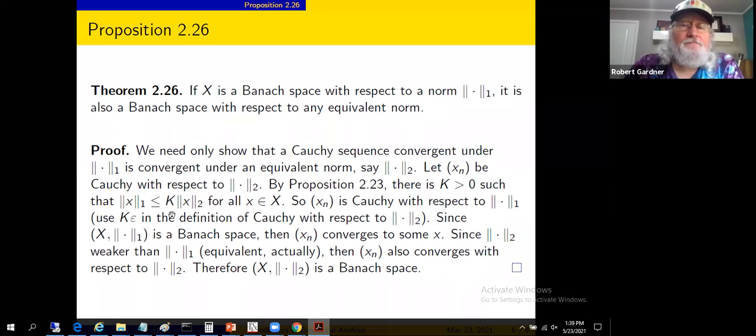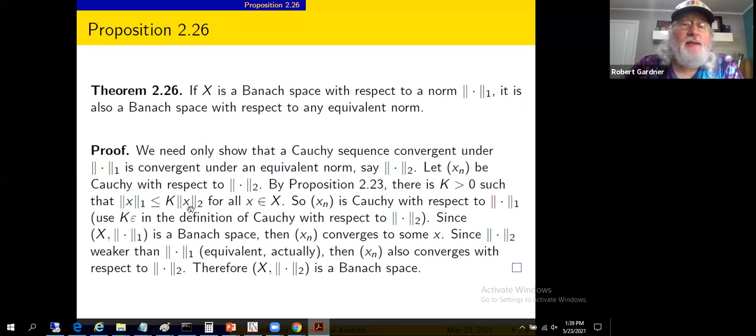Look at the sequence. Maybe we'll take x sub n minus x sub m. You can make the two norm small by making the indices sufficiently large. There exists a capital N, and so on, starting with an epsilon argument.